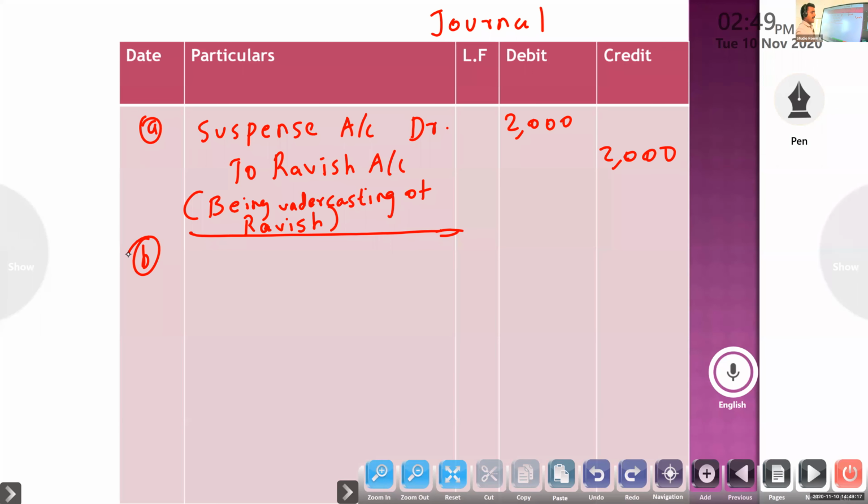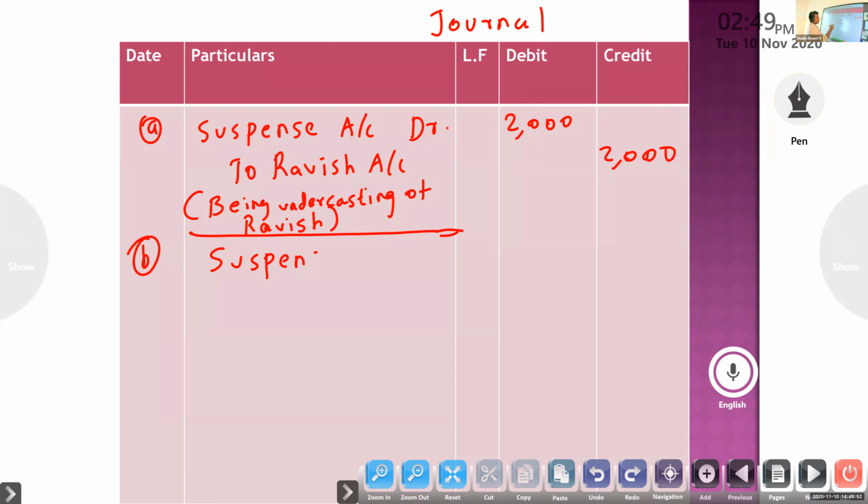So you tell whether sale is debit or credit. Sale is credit. Sales return is debit. So now you tell, sales return book overcast: the suspense account debtor to sales return.